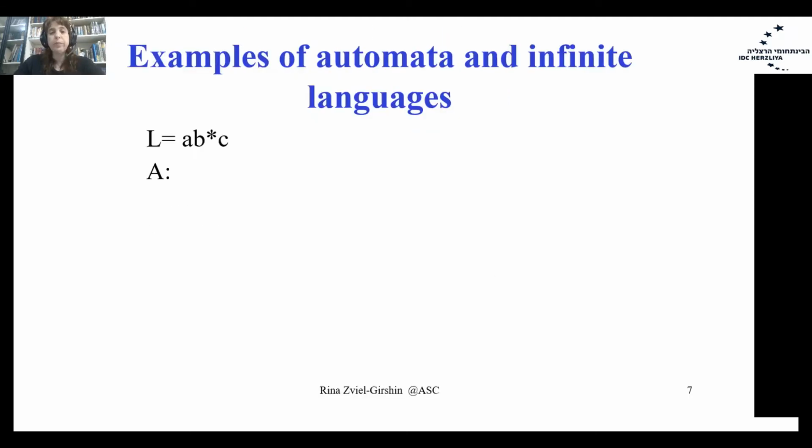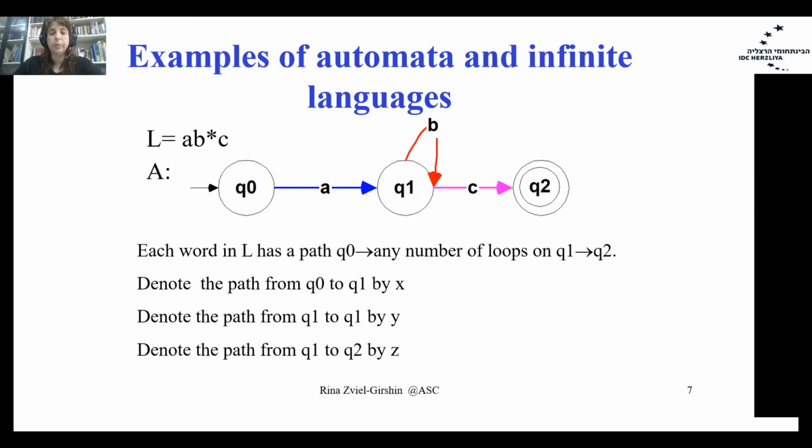Let's see some additional examples of infinite languages and automata for those languages. I'm talking about regular languages. The language L has the form a b* c. To build this automaton, I use three states. I move from Q0 with a to Q1.